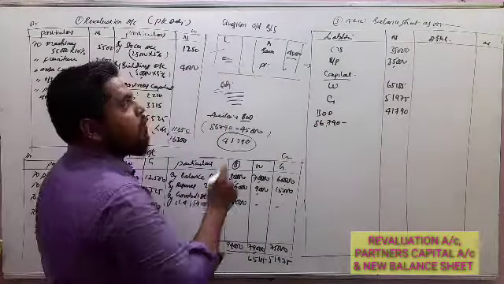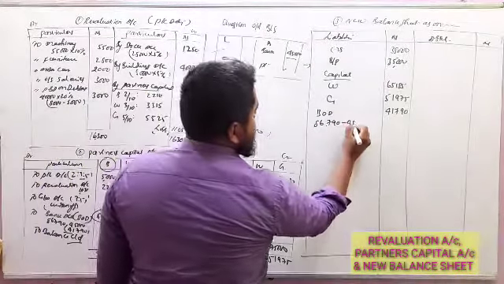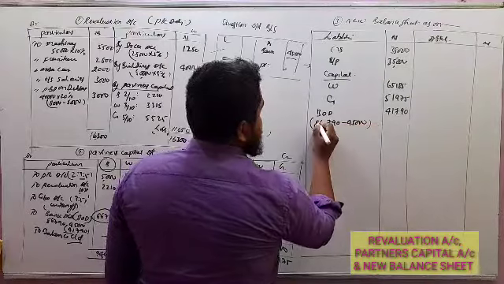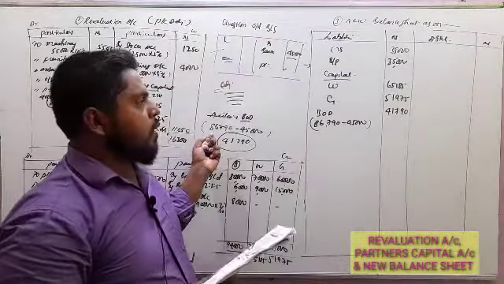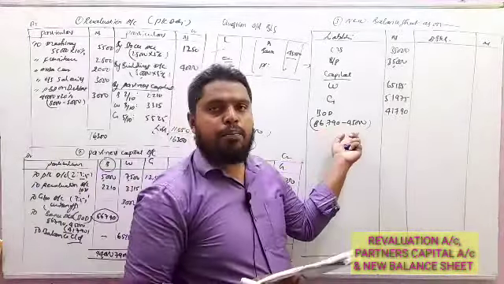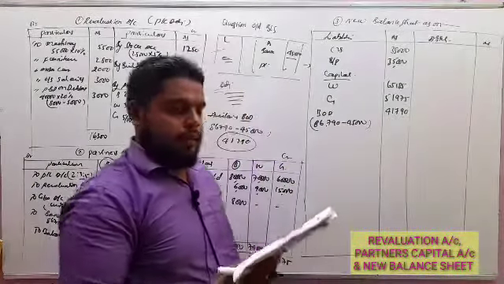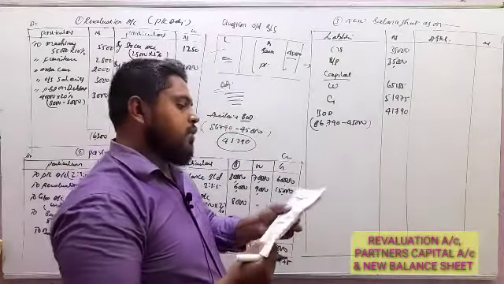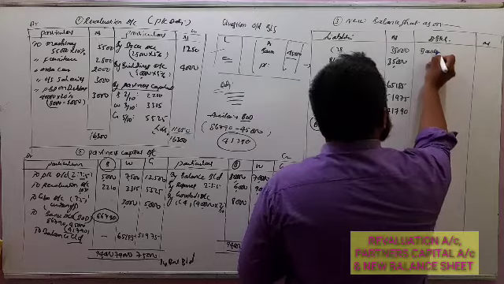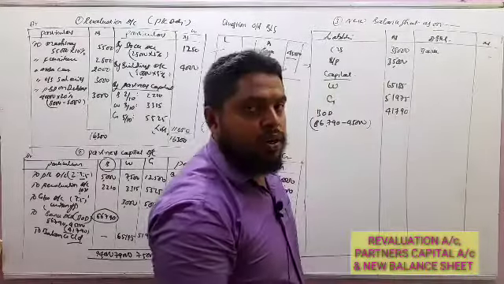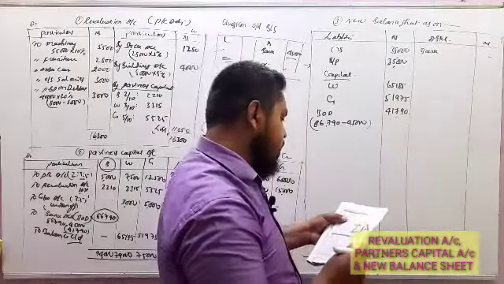The balance available in the bank is 45,000. So the full bank amount is paid to the retiring partner and the remaining amount is the BOD loan, that is 41,790. Now come to the asset side. On the asset side, bank is nil here, because it is paid to the retiring partner.